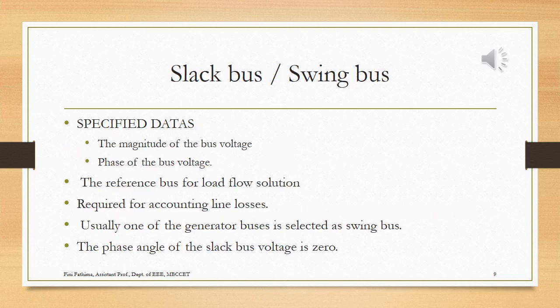The next type of bus is a slack bus or a swing bus, or we will call it a reference bus. This slack bus is also a type of generator bus. What is the significance of the slack bus is an important question and is discussed in the next slide. Before that, in our ideal case, we say that the generation should be equal to the load or demand.